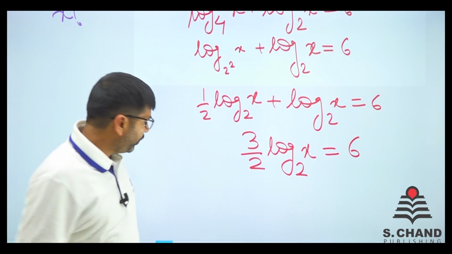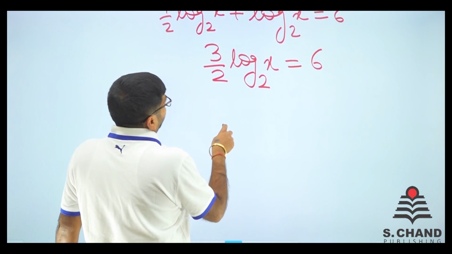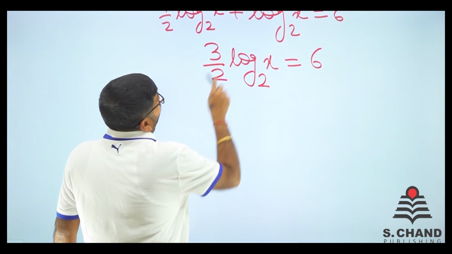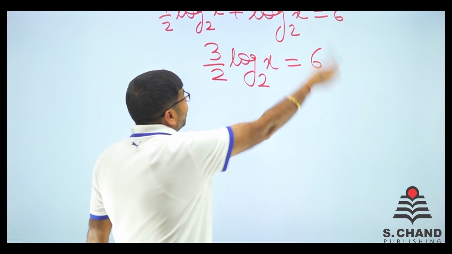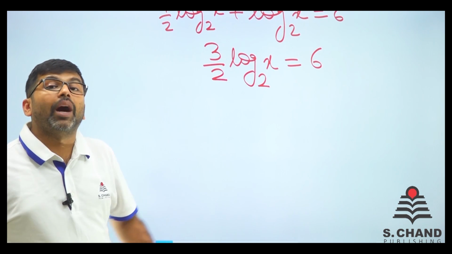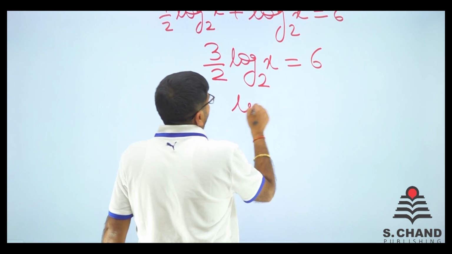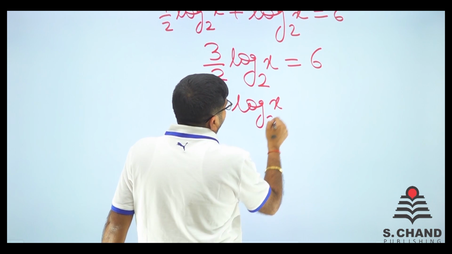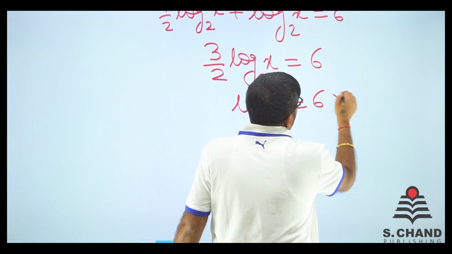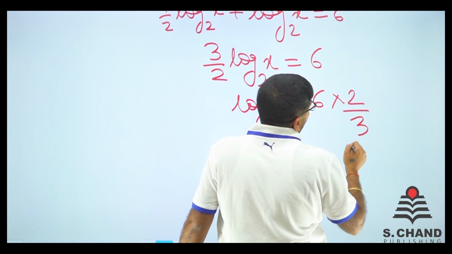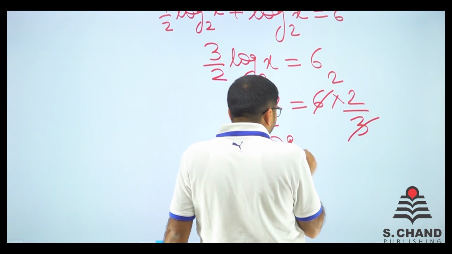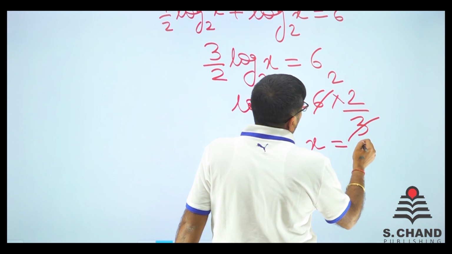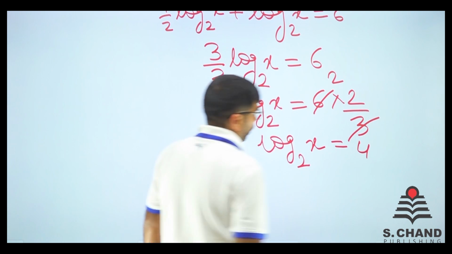Is that correct? Now see, this is 3 by 2 log x. This 3 by 2, when goes on the other side of equals to, it is upon. So we can do one thing. Log x is equal to 6 into 2 by 3. So we get 2. So final is log x is equal to 2 into 2, 4.